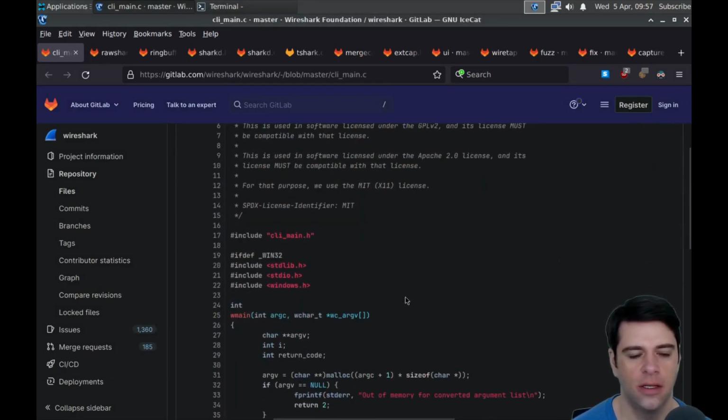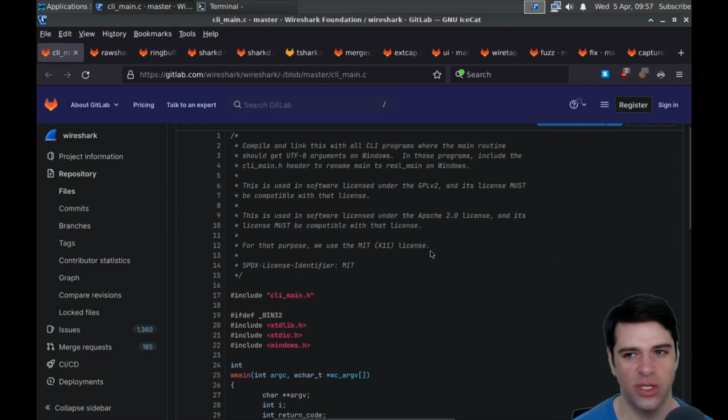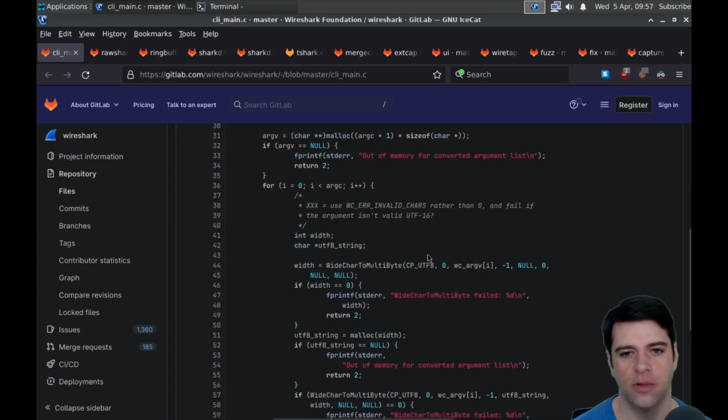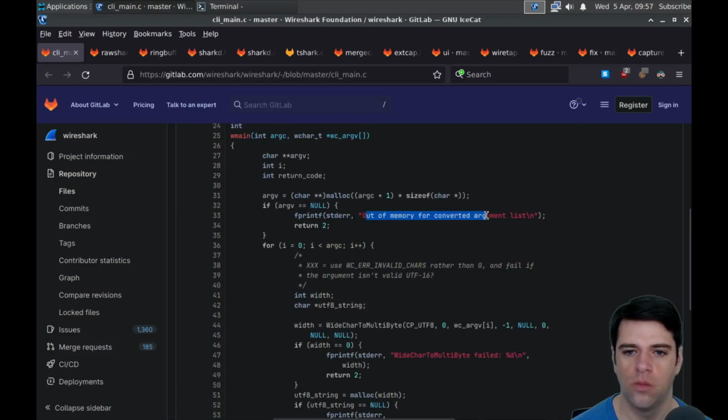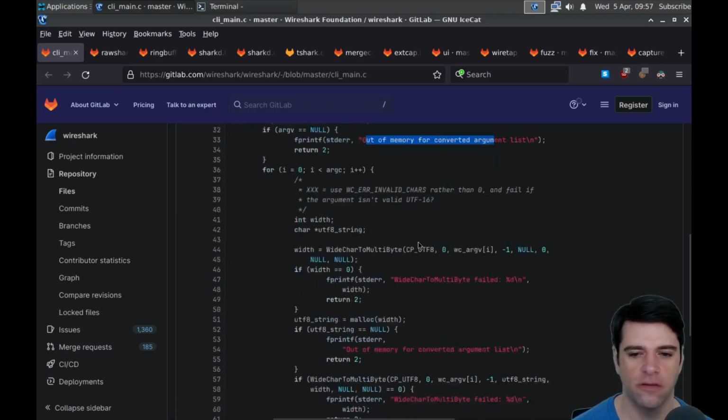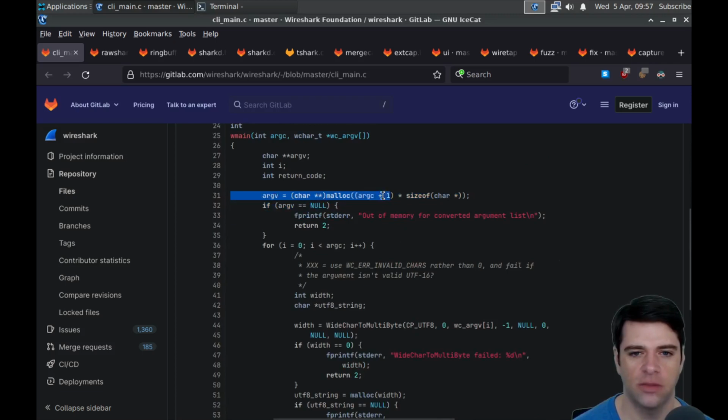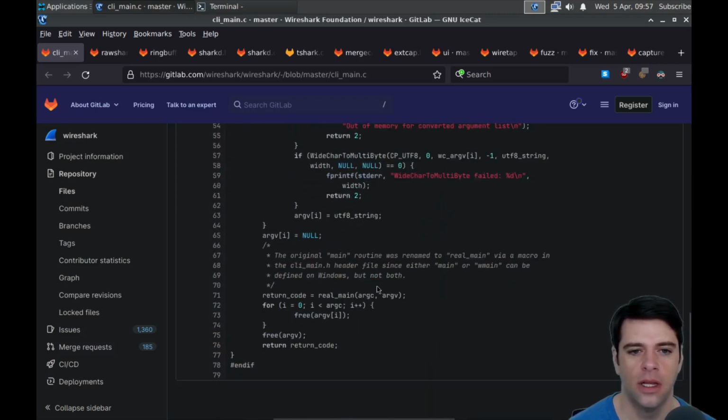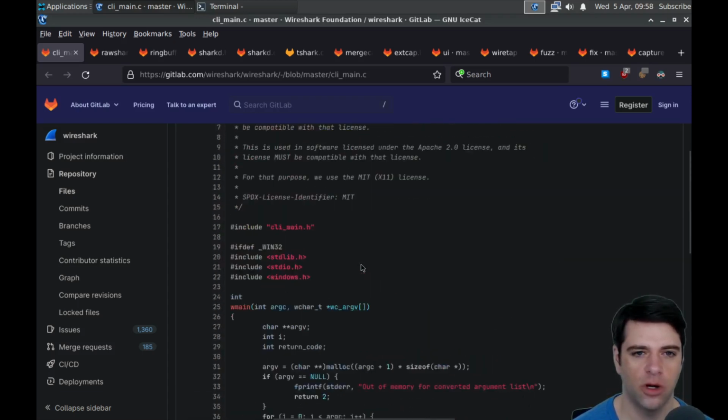Here's the CLI main. We expect it's a main entry point, so we expect it to do things like parse command lines, get out command line arguments, and then mostly get out of the way. There's some out of memory error that we check for first. We malloc some stuff. I guess we malloc the arguments. We call real main. The original main routine was renamed to real main via a macro in CLI main.h file, since either main or wmain can be defined on Windows, but not both. Okay, so that's some workaround for Windows.